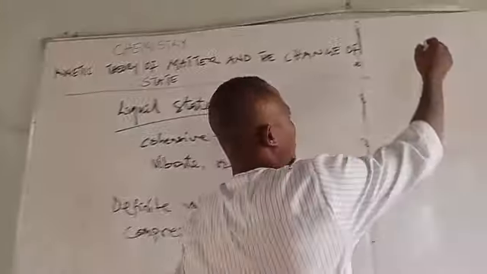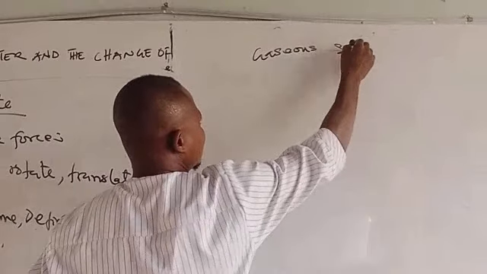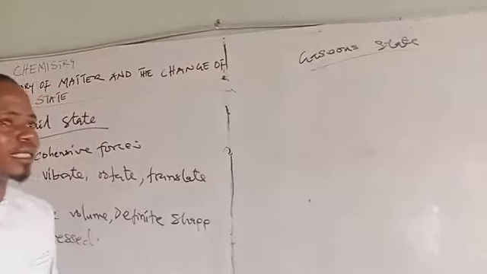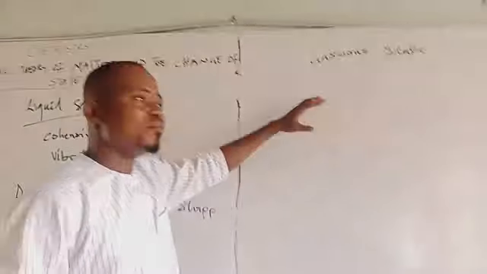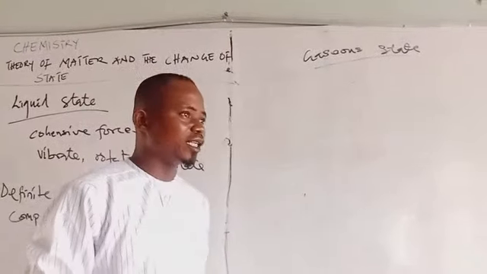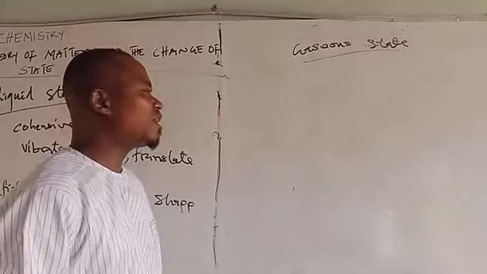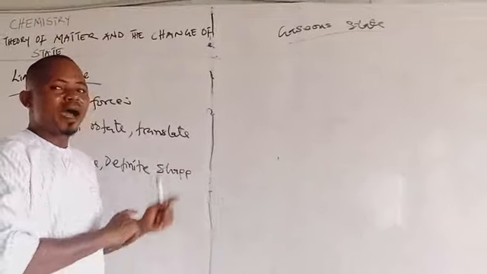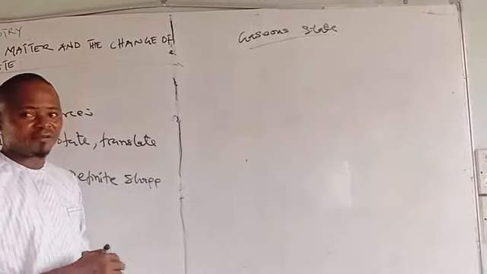Let's look at the gaseous state. In the gaseous state, the forces of attraction between the particles are negligible. And because of that, the particles move randomly. They move from one point to the other, colliding with themselves at great speed and with the walls of the containing vessel.